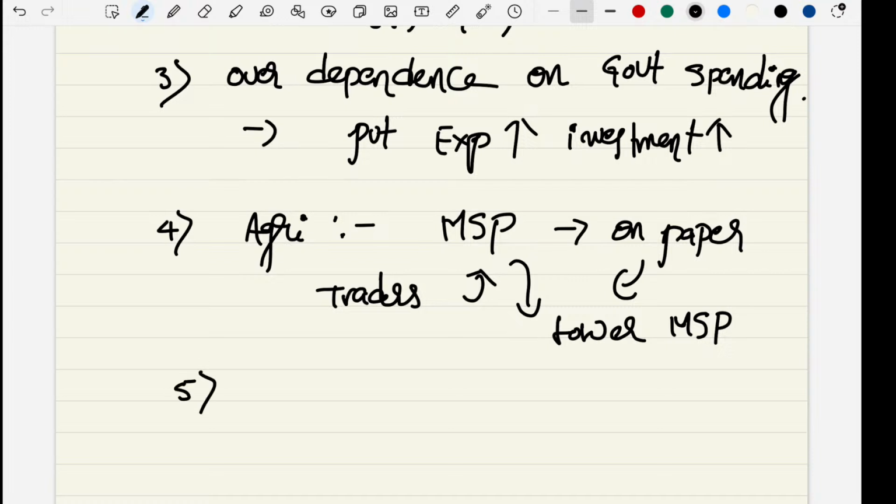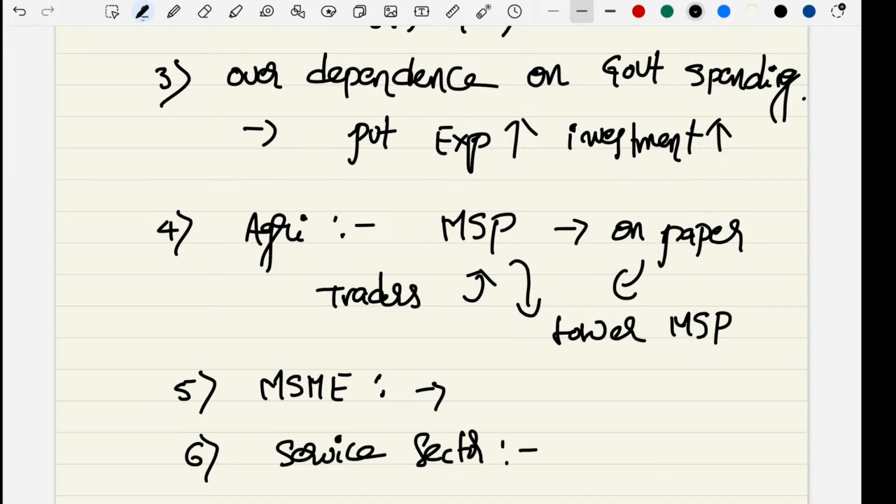Even though there are a lot of structural issues in agriculture itself, we will ignore them. Next one is MSMEs. There are a lot of challenges with respect to MSMEs also. It is a structural challenge, right? Another challenge is that we are over dependent on the service sector. I'm talking in general; we need to improve our manufacturing sector.